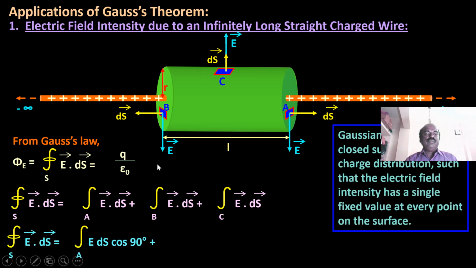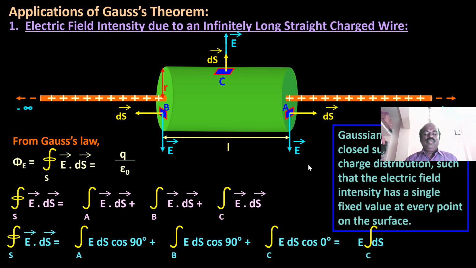Now we have 90 degrees here, because dS is acting in this direction and the electric field is acting downward, so the angle between them is 90 degrees. Similarly, for B, the angle is 90 degrees, so there will be no contribution. Then the curved surface is along the electric field, so the angle between them is 0. So E dS cos 0, then we will have E into dS.